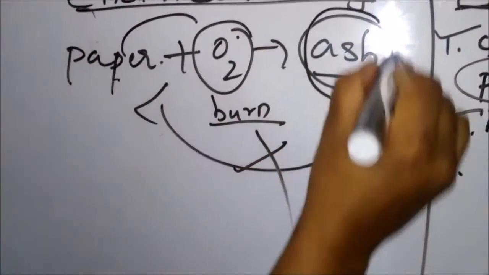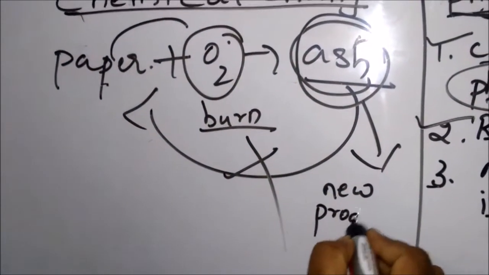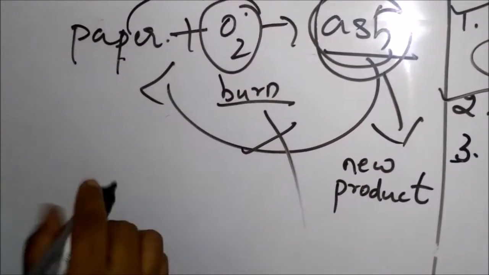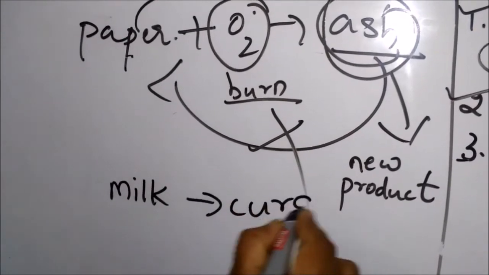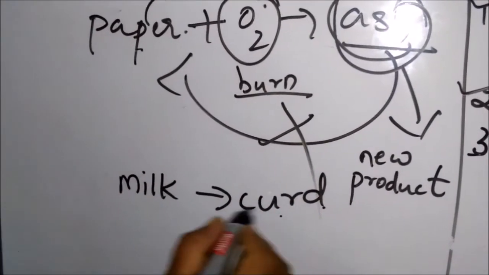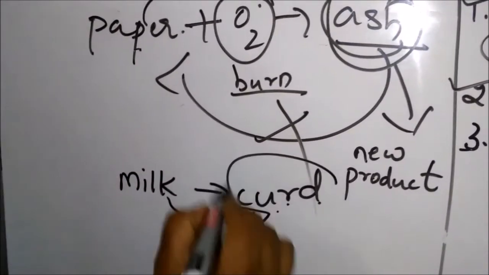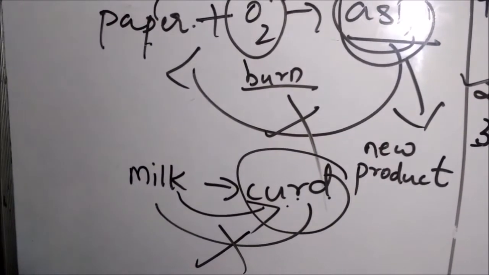We are getting a new product here. Another example is milk changing to curd. That also gives a new product. Curd will not come back to milk; it is impossible.